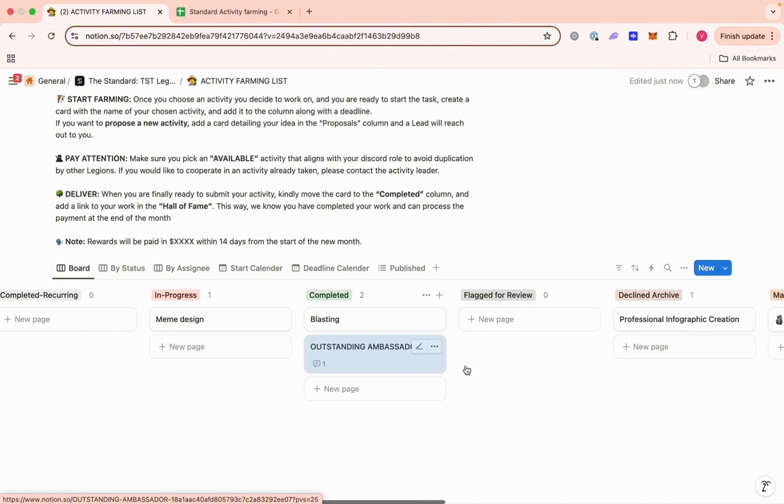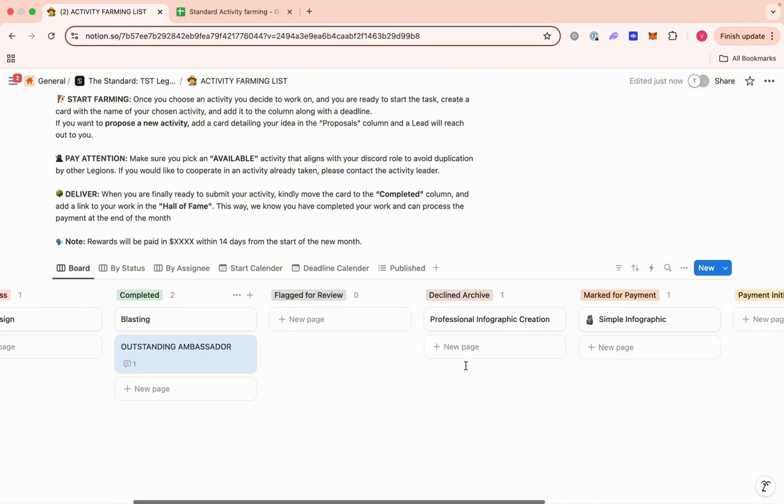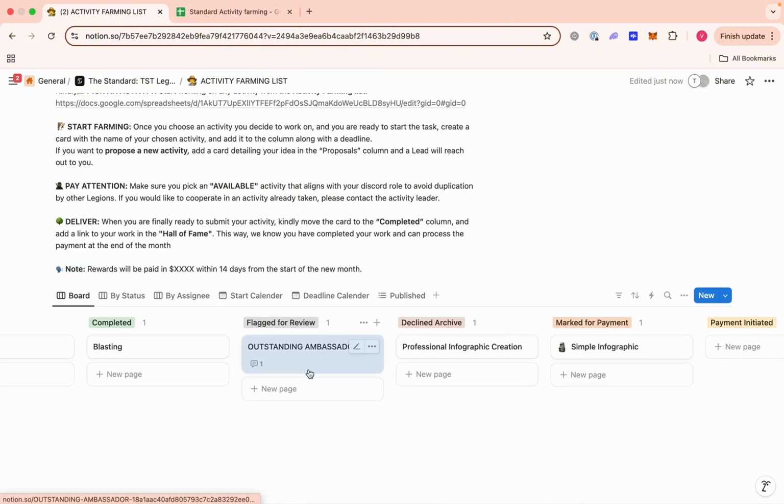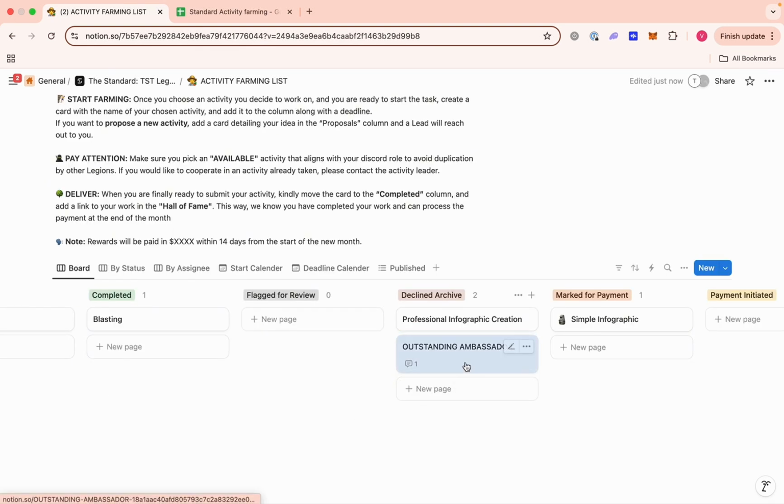And then when we review it, because when we want to review, we're going to lock Notion. So when we review your activities, either we'll put it here flagged for review. This means that it's still under review, we're still reviewing it. And after reviewing it, we're going to either put it in declined, or we're going to put it in marked for payments.